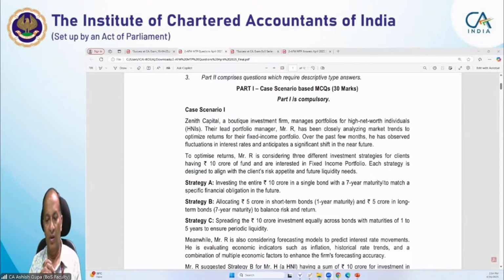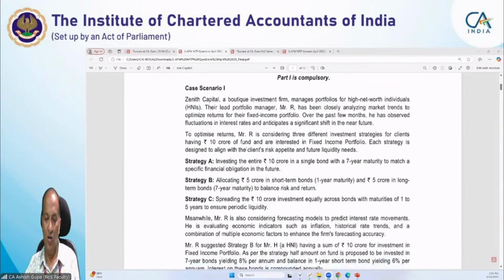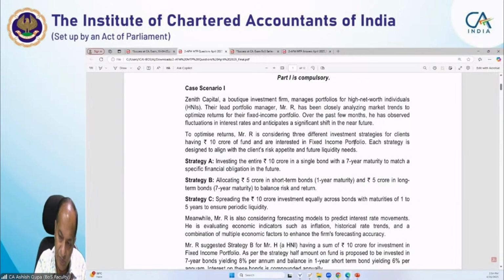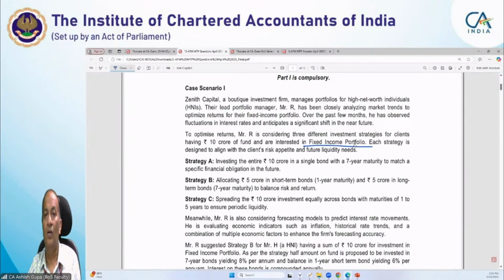To optimize returns, Mr. R is considering three different investment strategies for clients having rupees 10 crore funds who are interested in a fixed income portfolio. Now here it gives you an idea with which topic it relates to. Each strategy is designed to align with the client's risk appetite and future liquidity needs.